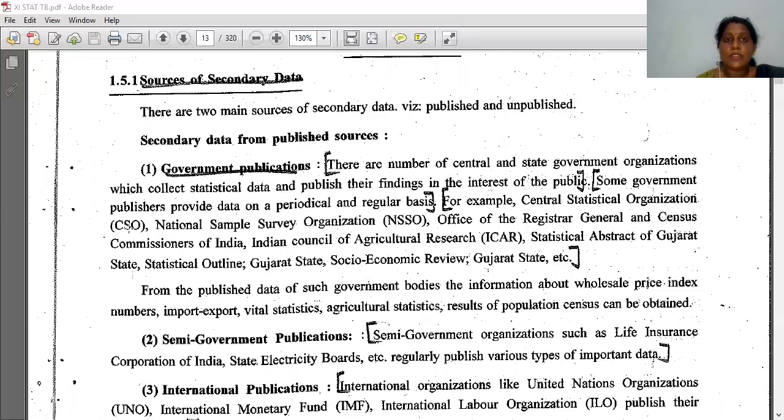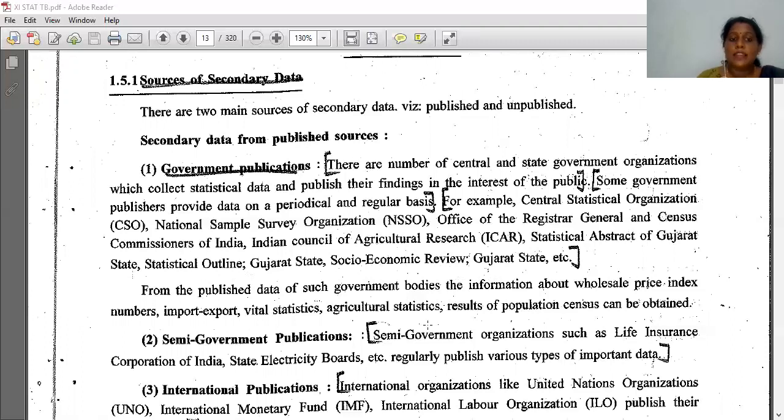For example, Central Statistical Organization, that is CSO. What is CSO? Central Statistical Organization. And National Sample Survey Organization, that is NSSO. Then Office of the Registrar General and the Census Commissioners of India. Indian Council of Agricultural Research, that is ICAR. Okay, Statistical Abstract of Gujarat State, Statistical Outline, Gujarat State, Socio-economic review, Gujarat State, etc.